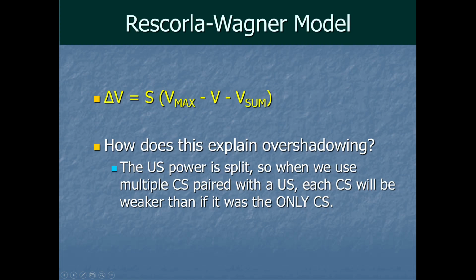So when we use multiple CSs paired with a US, like a light and a tone, each CS will be weaker than if it was the only CS. And this model predicts that the most salient CS, that's what this whole S is about, the one with the largest multiplier, the value closer to 1 rather than 0, that would be the loudest, the brightest, the most painful CS, will gobble up more of that limited V max, and faster, so there's not as much to give to the less salient CS.